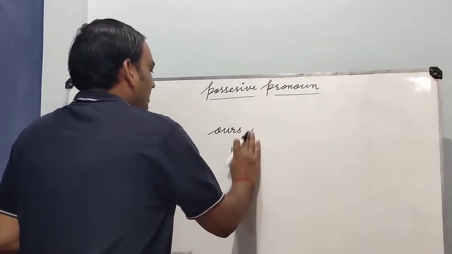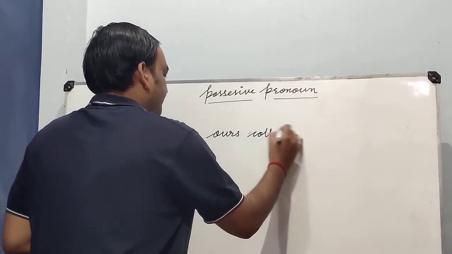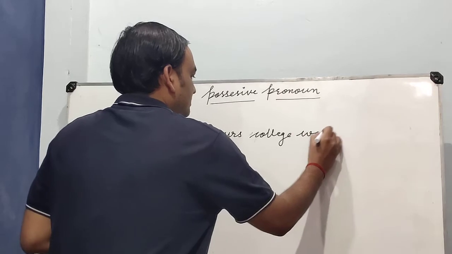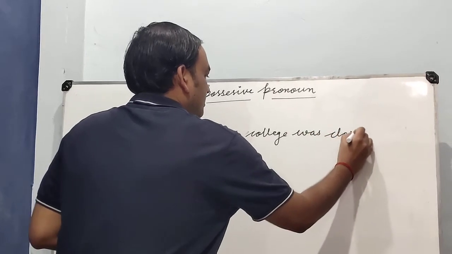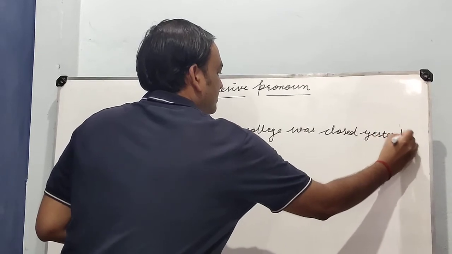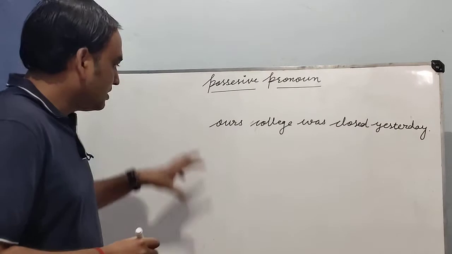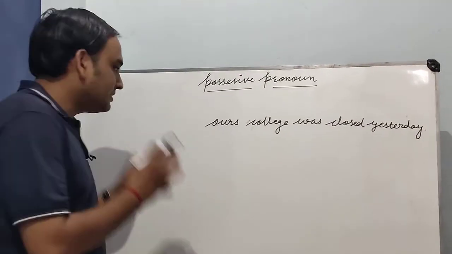Ours college was closed yesterday. Okay, what is the meaning of this sentence?